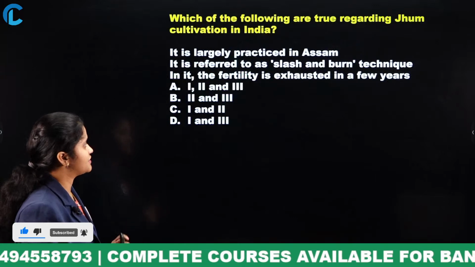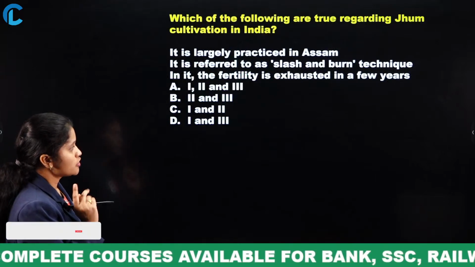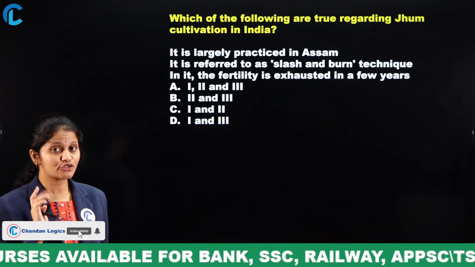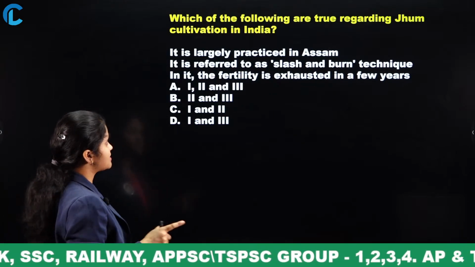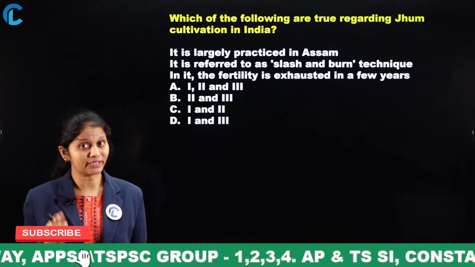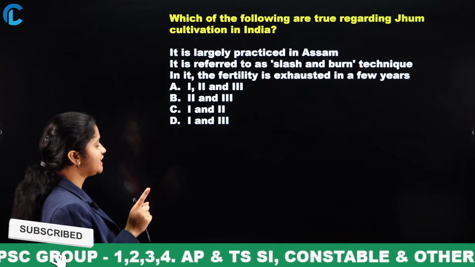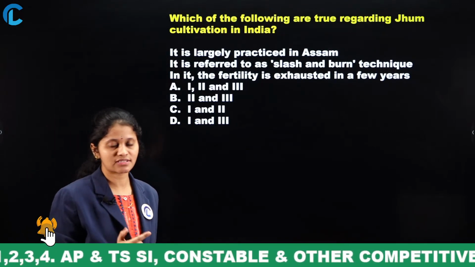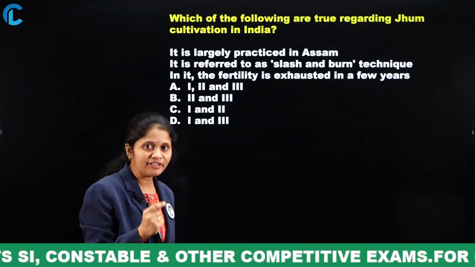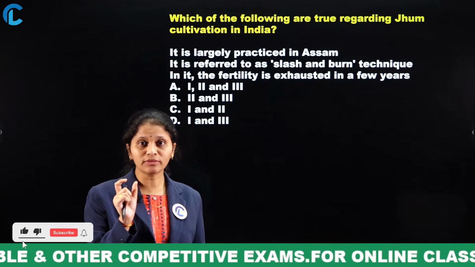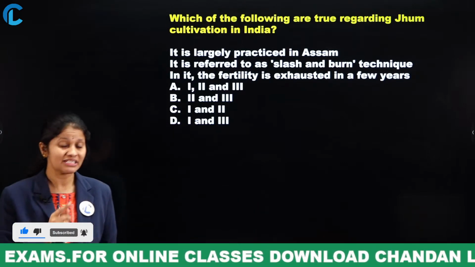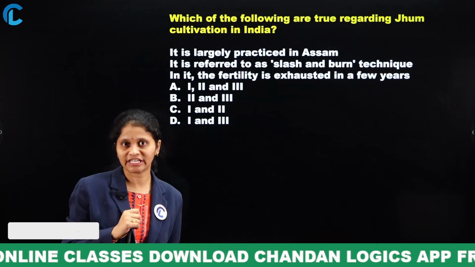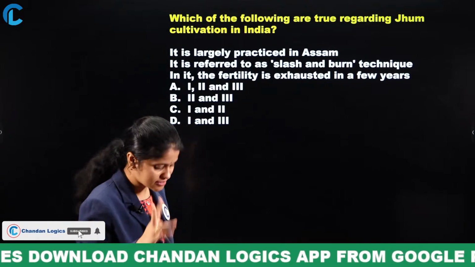Okay, now next, which of the following are true regarding Jhum cultivation? It is largely practiced in Assam, referred to as the slash and burn technique, and the fertility is exhausted in a few years. Which of the statements are true? Especially in the hilly areas, Jhum cultivation is done. It is also known as the slash and burn technique. That is, statement 2 is correct.